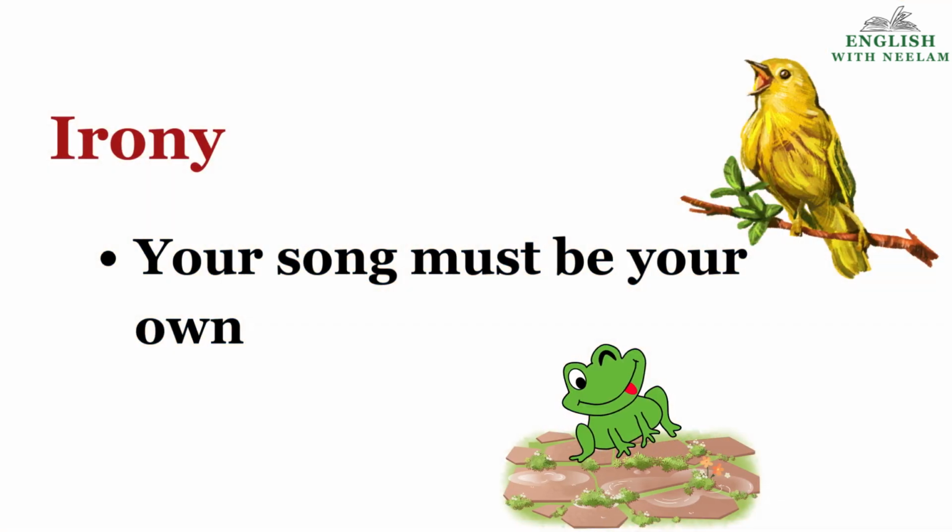Next is, children, irony. See this line, children: your song must be your own. In the end, when the nightingale died, the frog made this statement. This is an ironical one, children, because in the beginning, he tells that gullible and innocent nightingale not to boast about her own creation, her own song, when she says that the song she sang was her own creation.